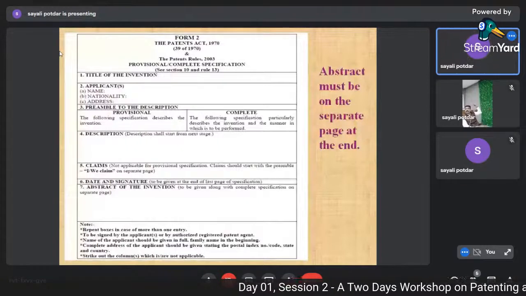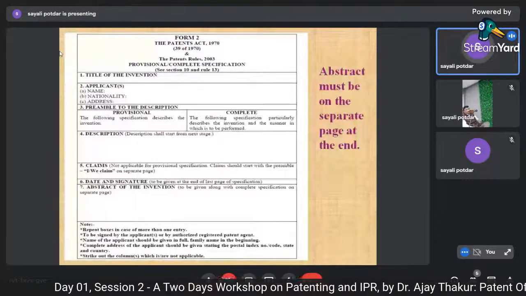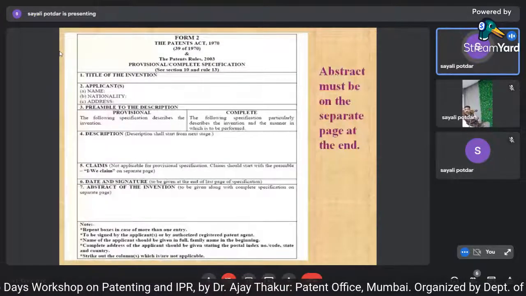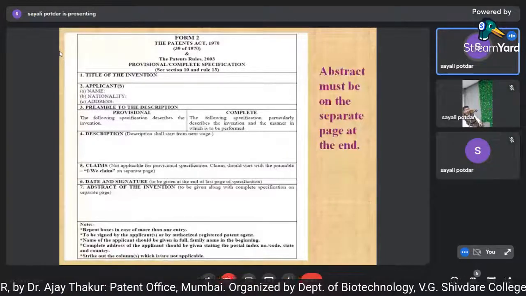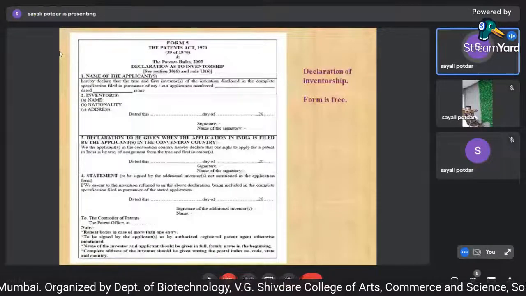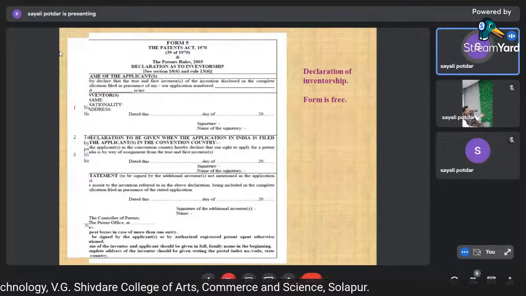Then form 5 is for addition of applicant. So here you can add n number of applicants. If the inventor feels that after filing the provisional specification he requires the help of 2 or 3 of his colleagues, he can do that by adding their names here.